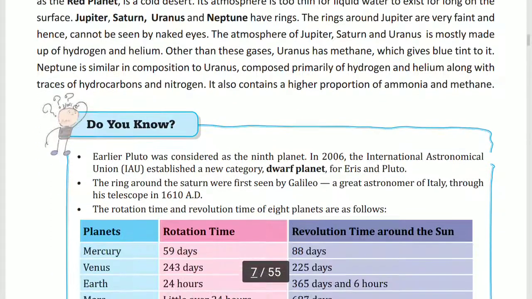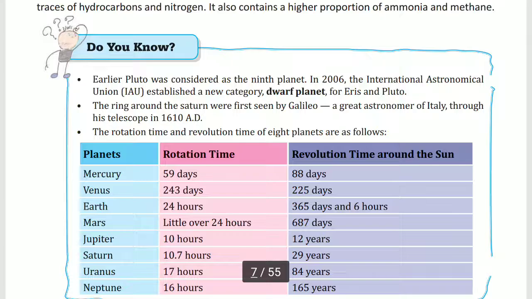Do you know about the other planet? That is the ninth planet. Earlier Pluto was considered as the ninth planet. In 2006, the International Astronomical Union (IAU) established a new category, the dwarf planet, for Eris and Pluto.